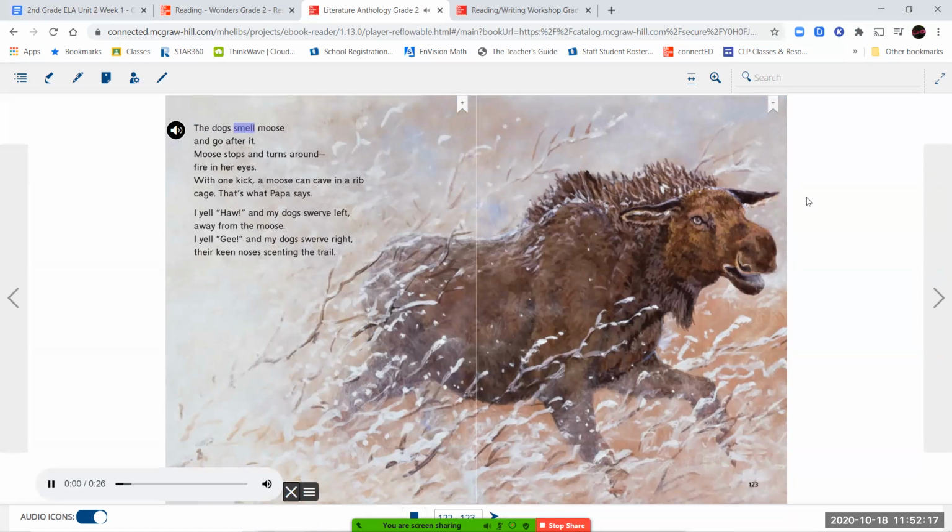The dogs smell moose and go after it. Moose stops and turns around, fire in her eyes. With one kick, a moose can cave in a rib cage. That's what Papa says. I yell, "Ha!" and my dogs swerve left, away from the moose. I yell, "Gee!" and my dogs swerve right, their keen noses scenting the trail.